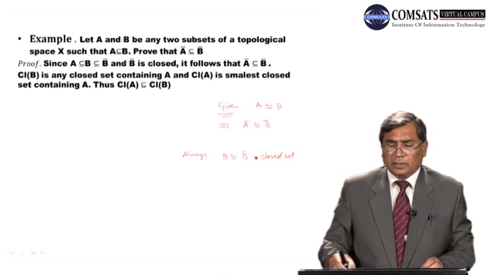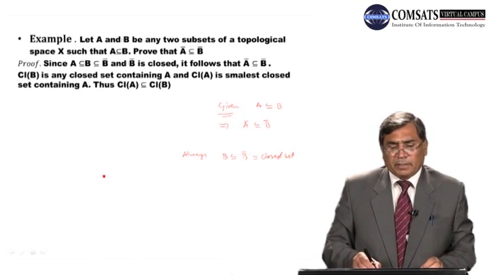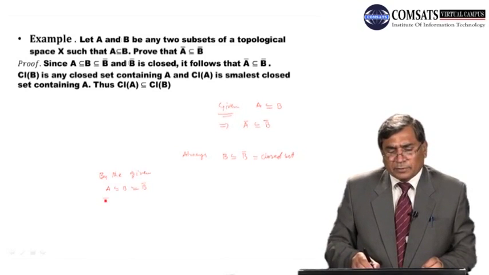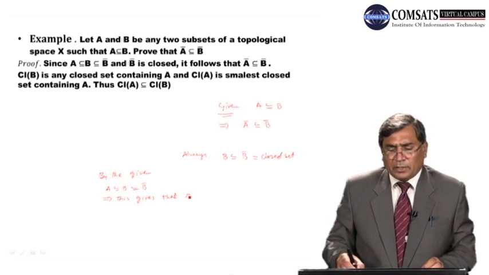This is a closed set containing B. Now, by the given statement, A is contained in B, but we know that B is contained in closure of B. So this gives that closure of B is any closed set containing A,